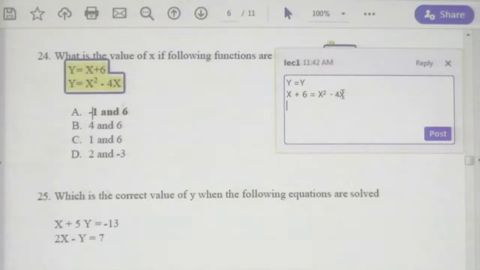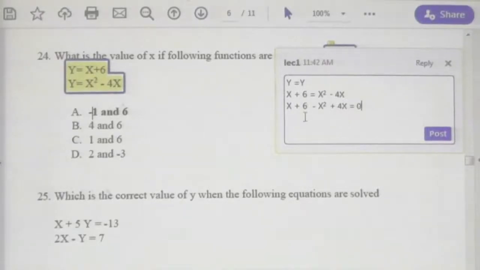You can take this side to the other side, then you have x plus 6, plus x squared, which when it comes to this side becomes minus, and minus 4x, which when it comes to this side becomes plus, and it equals 0.